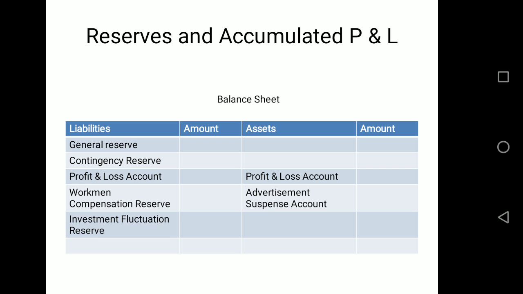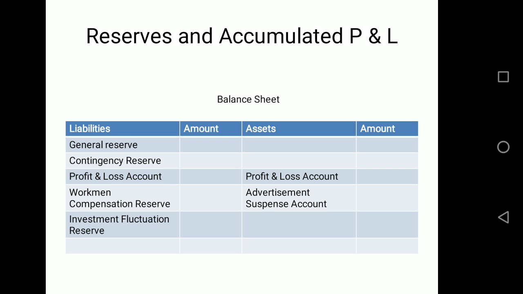In liability side, we have general reserve, contingency reserve, or profit and loss account. These are basically categorized as general category of reserves. And then we have workman compensation reserve and investment fluctuation reserve. These are categorized as specific reserves. About these reserves, we are going to discuss today the treatment of both the kinds of reserves.